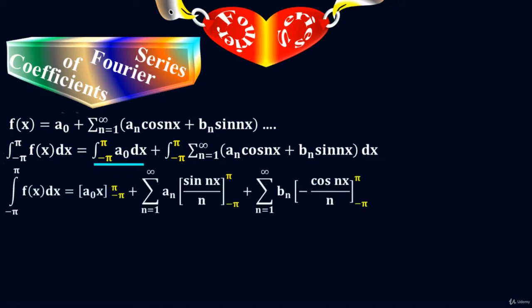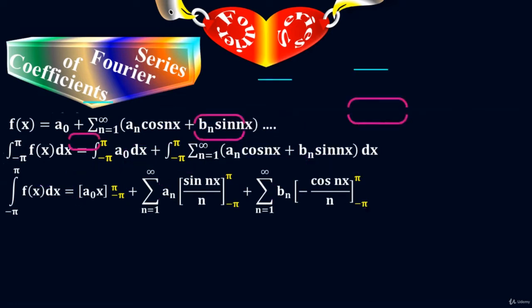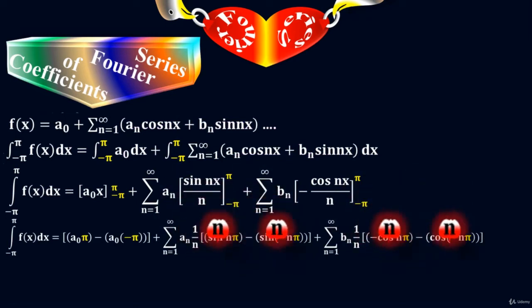Integration of a sub naught with respect to dx equals a sub naught times x. Integration of cos nx is sin nx over n. Integration of sin nx is minus cos nx over n. Distribute the limits here. You see that there are sin n pi and cos n pi.